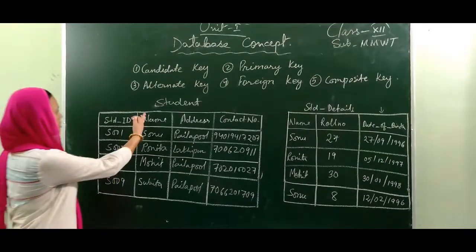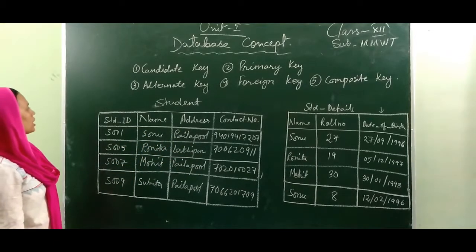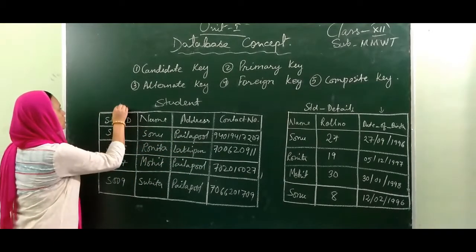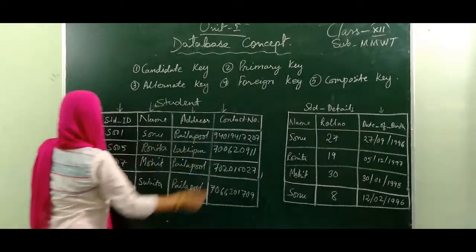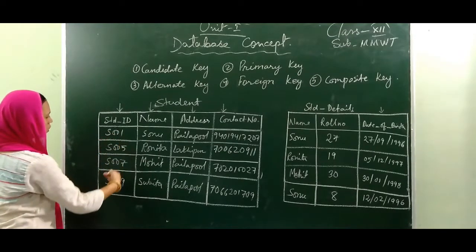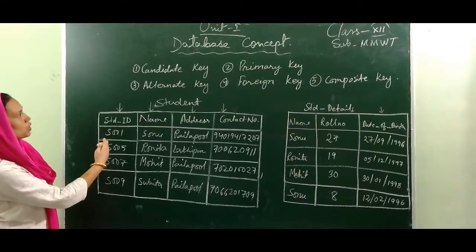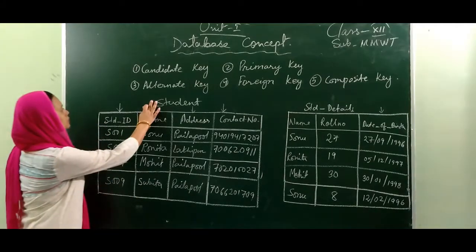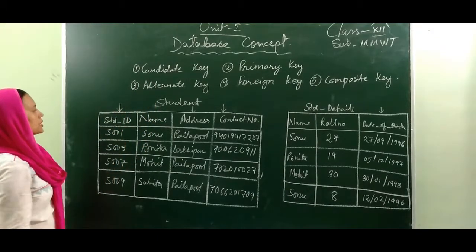Here in this table you can see the collection of data, and as you know we have columns. We have 4 columns and 4 rows also. First of all, we need to identify what we mean by candidate key and primary key.